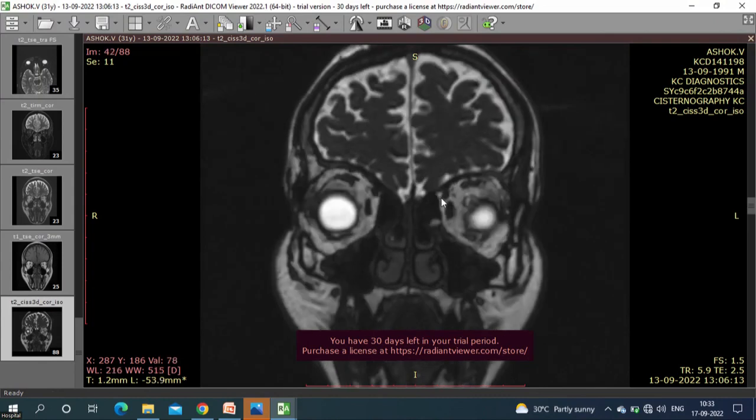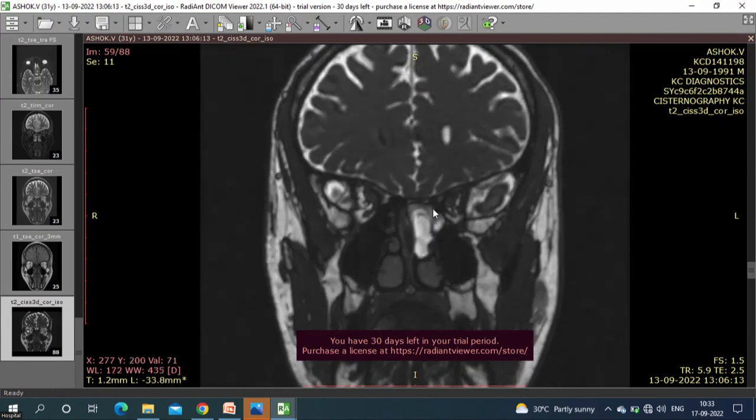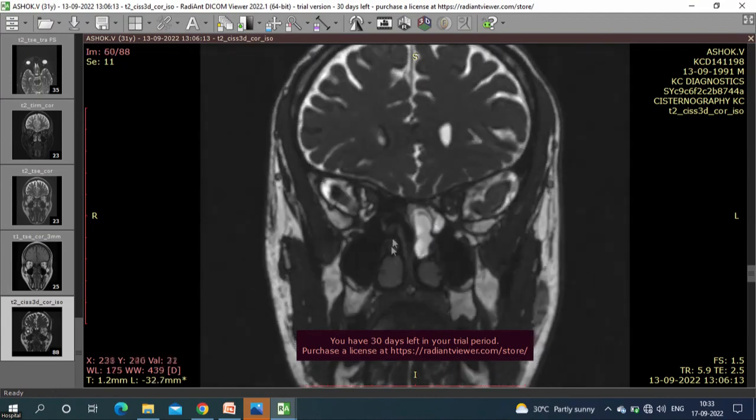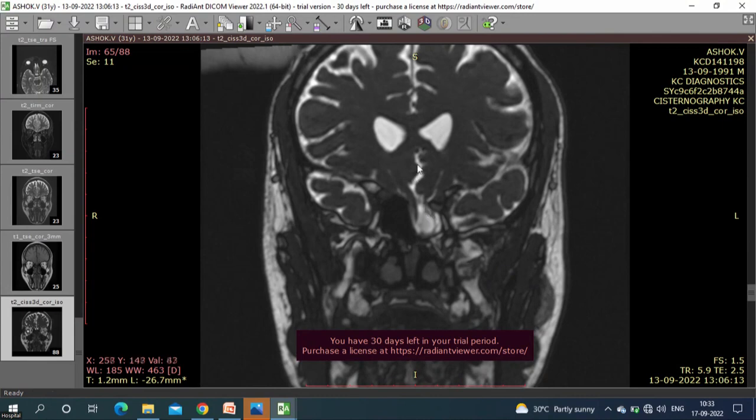Drive is much better. You have fine section, 1.2 mm section. And what we see here, see this hyperintense opacity of CSF. The fluid. See the intensity of CSF and the same intensity over there, and that too in continuity. See this? Yes.